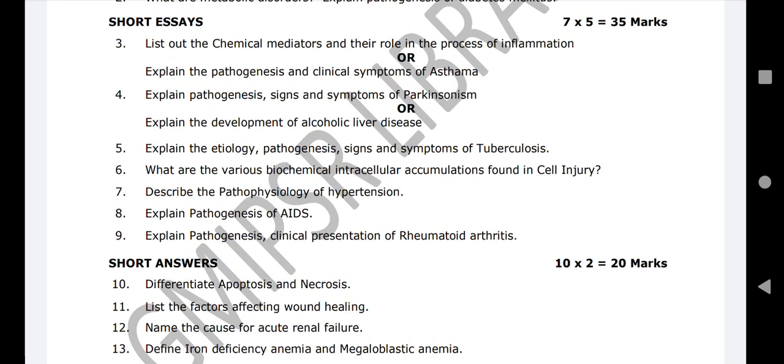At least you have to write, my dear brothers and sisters, 4.5 pages to get 7 to 8 marks. And for 5 marks they will give you 3 pages, you have to write 2.5 pages under any condition. If you wrote 3 pages, very good, excellent. But if you wrote 1 or 2 pages, they will give just 1 or 2 marks. For 1 page they will give 1 mark.